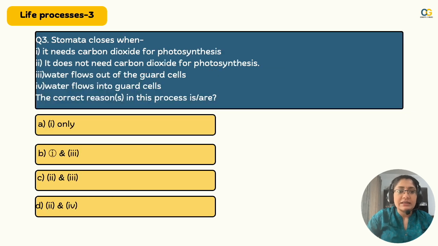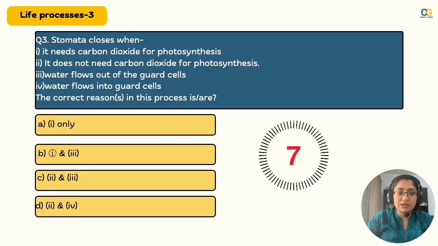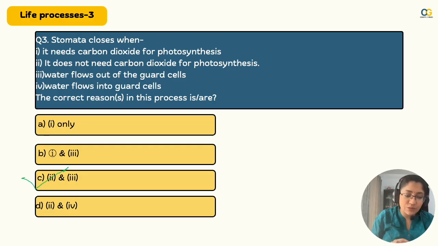Moving on, the stomata closes when it does not need carbon dioxide for photosynthesis. Water flows out of the guard cells, water flows into the guard cells, and the correct reasons in this process is or are. Read all the options, think through. Think what happens when the stomata closes. Yes, the answer is 2 and 3 because it does not need photosynthesis. It closes it. So how does it close? The water flows out of the guard cells.